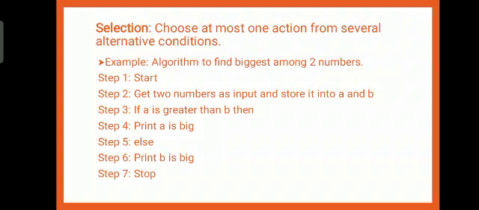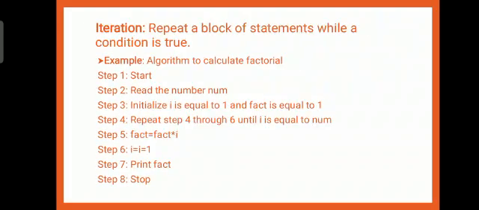So, selection process structure executes some set of statements based on the given condition. Let us see the next one, that is iteration. Iteration may be defined as a smaller program that can be executed several times in many programs, repeating a block of statements while a condition is true. Let us see an example.